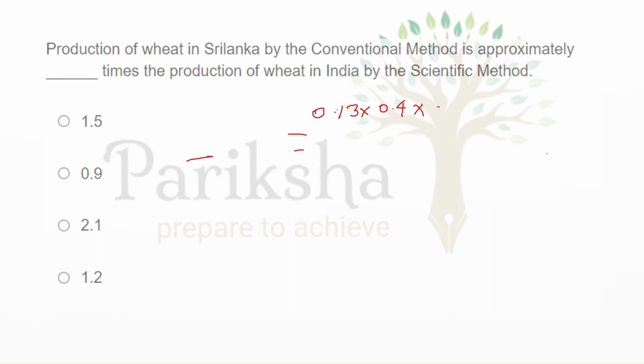Now I will take it as 50 ton. So it will come around 2.6 tons.